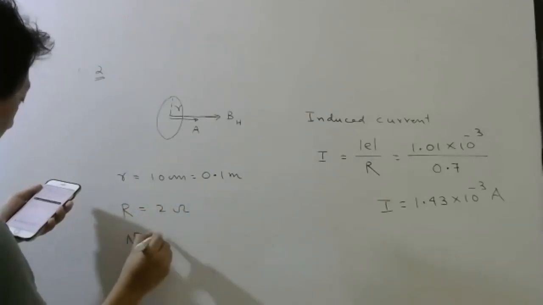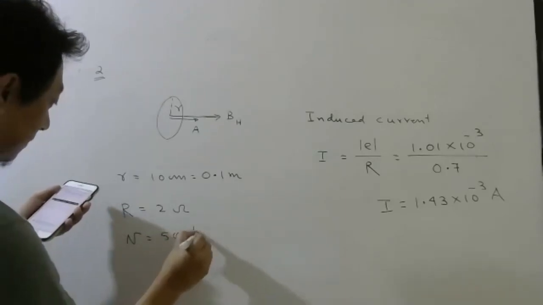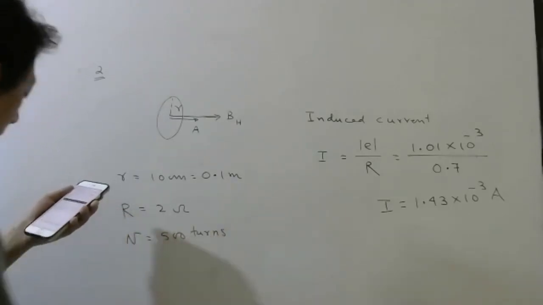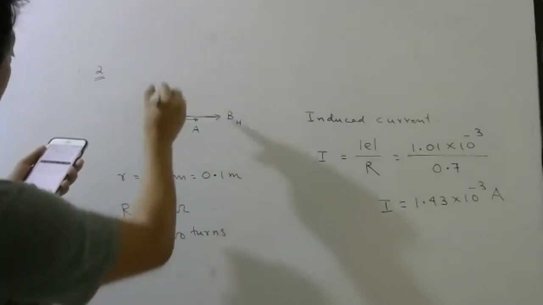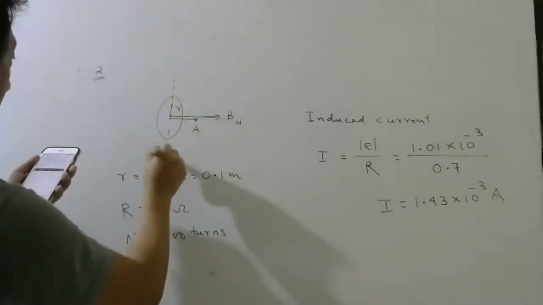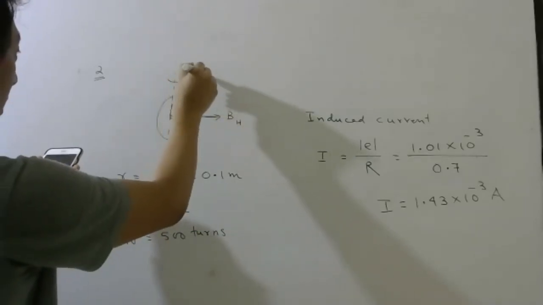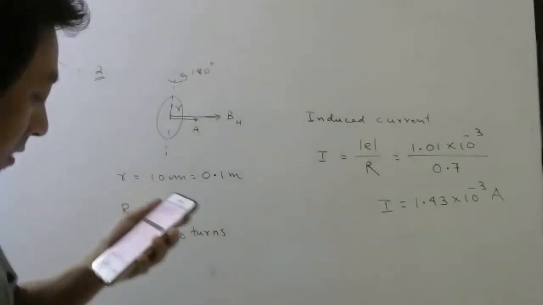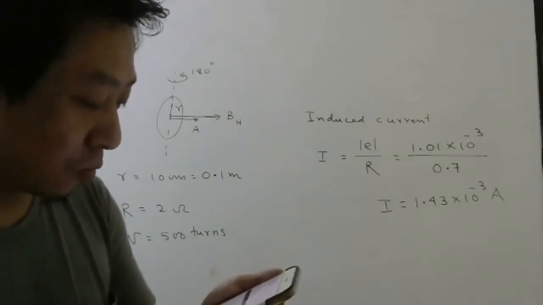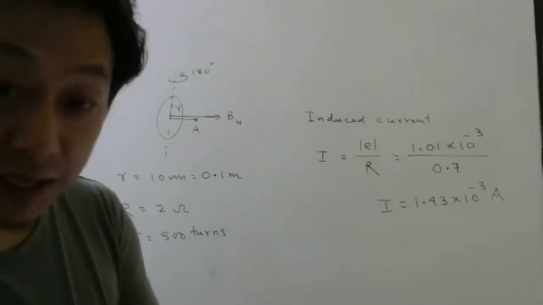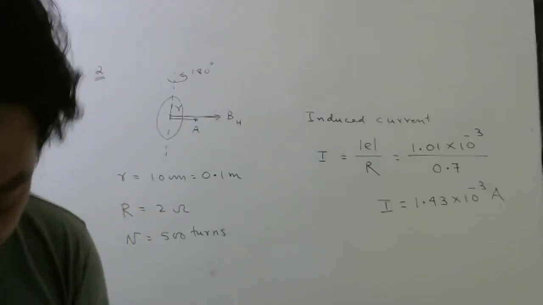Number of turns is 500. Now what they are doing, if it is rotated about vertical, about this line, by 180 degree, in what time? 0.25 seconds.